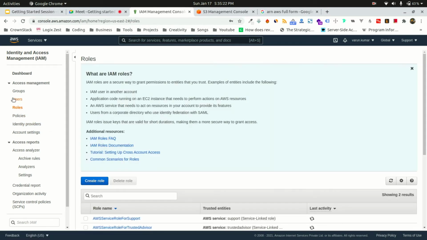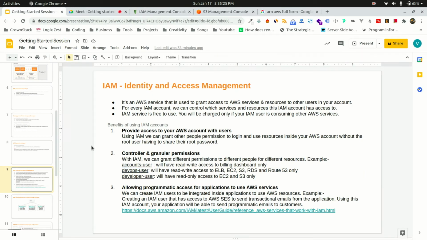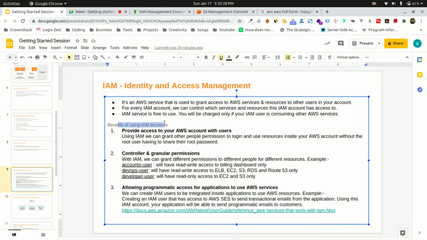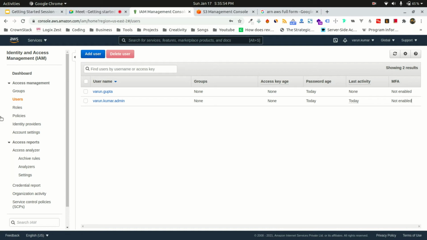So let's get back over here. So what are the benefits of IAM? Firstly, you can provide access to your AWS account without giving them your root credentials, and you can provide them the granular permissions that you want, right? And the third point, which we will discuss now, is that not only users need access to your AWS account, even your applications like your front end application or your back end application need to access your AWS account to work.